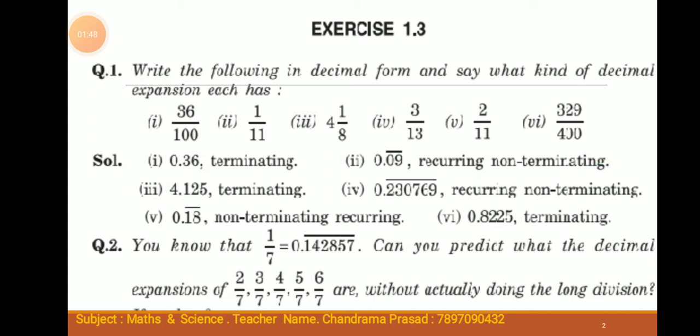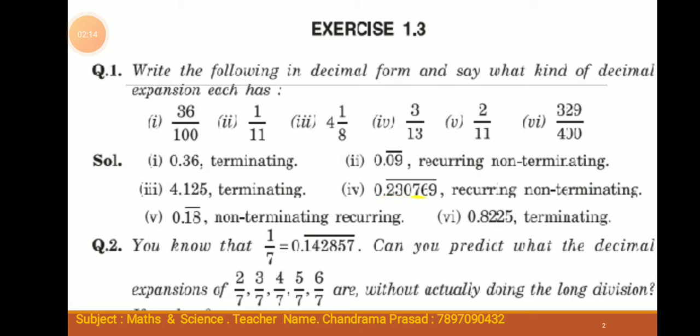Solution. First, the given rational number 36 by 100 can be written as 0.36. This is a terminating decimal. Second, 1 by 11 equals 0.09 bar.